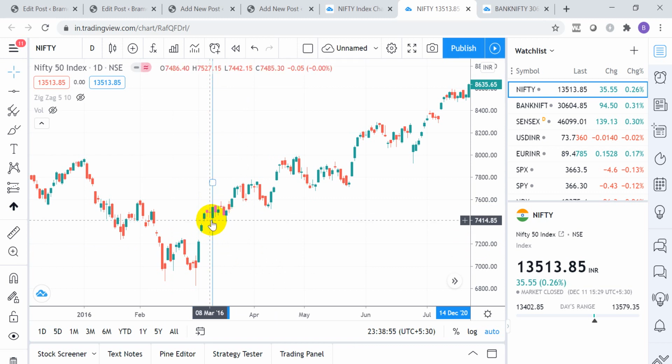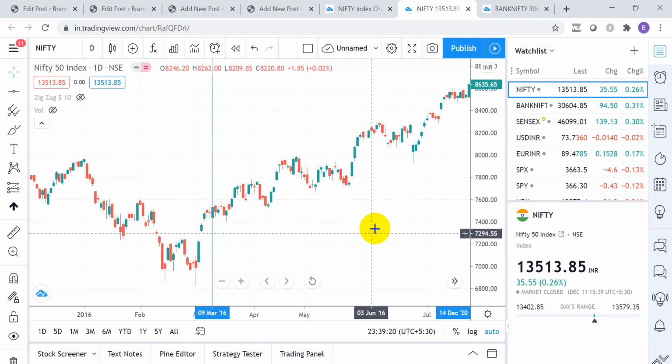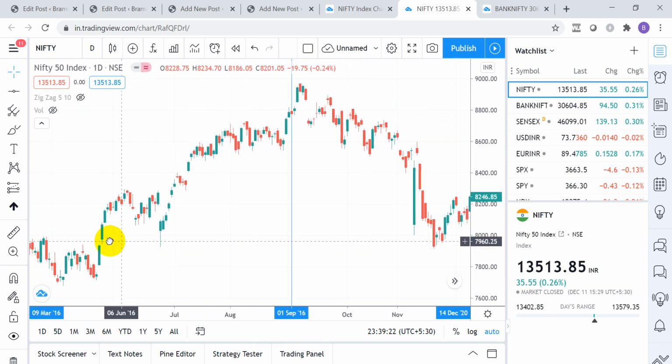Whenever the price breaches the high, go long with the lowest stop loss. If you see here, the high was broken on a closing basis. I'll always look on a closing basis. It was broken somewhere here on a closing basis, and from there you can see a very good rally came into the market. It was never able to close below the low. From here you can see this was the short-term bottom, and from there the market just continued going up. So you can use this as a reference or as a stop and reverse level.